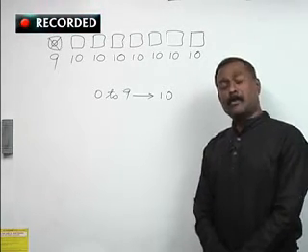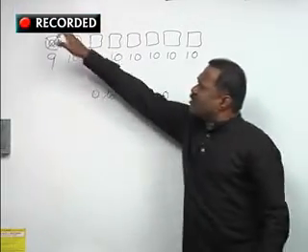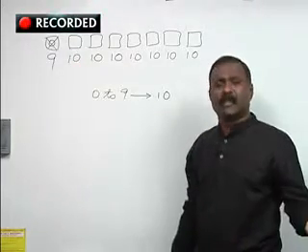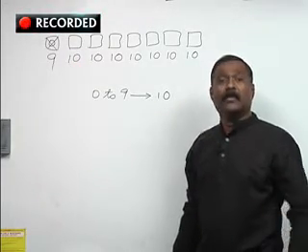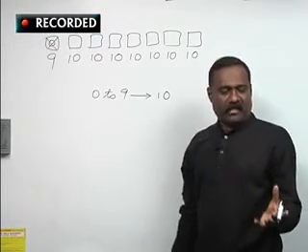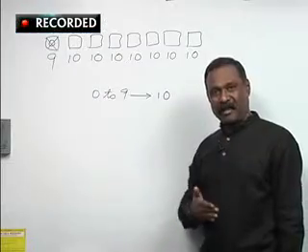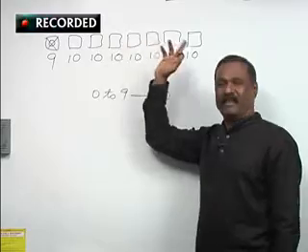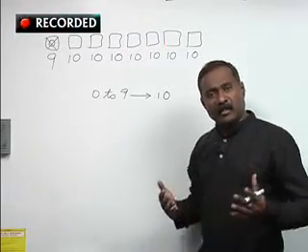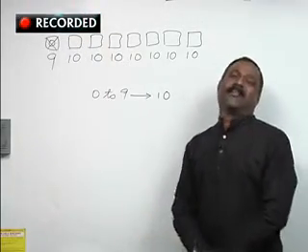You may be thinking like this: sir, when one digit is already occupied, why are you using that digit here again? Nothing is mentioned in the question, I say. If you were asked to find an 8-digit number that contains different digits, then you would have to fill it like that. But nothing is mentioned here. We need 8-digit numbers, so repetition is also allowed. That's what I mean to say here.